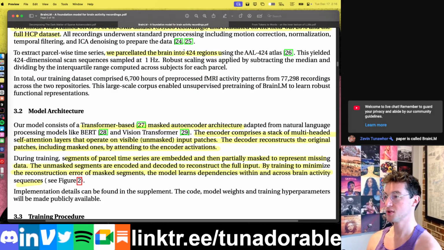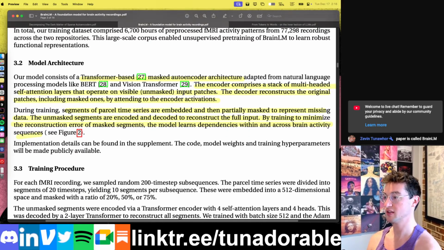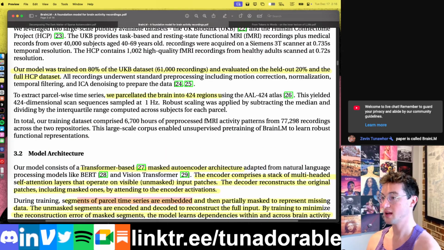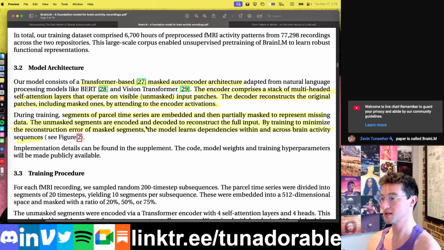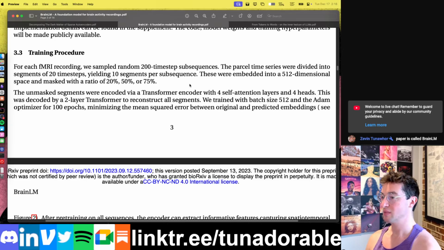They take those original 424 brain regions and use those to actually define their token embeddings. So they take that raw data of each one of those regions and use some sort of mechanism to turn those regions into actual vector embeddings. Now, this model was relatively small. We have here a model dimension of only 512, which is interesting. I'd love to see how this scales up with larger data sets and larger models into the future.